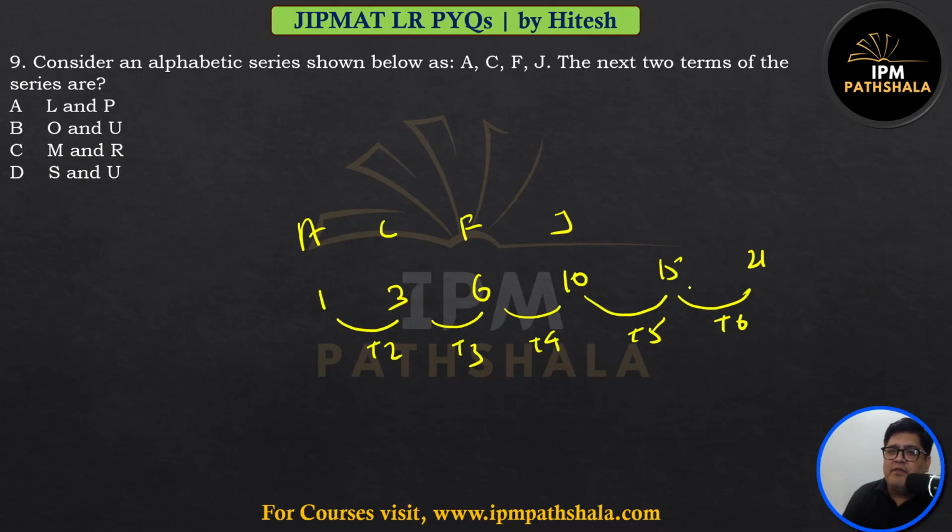So that gives me 15, which is O. We have only one answer option with O, and 21 is U. So OU, answer option B, should be correct.